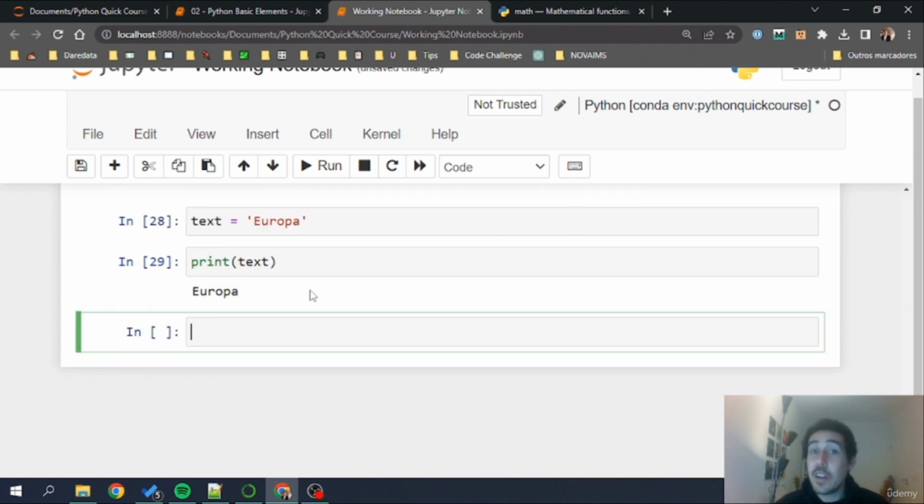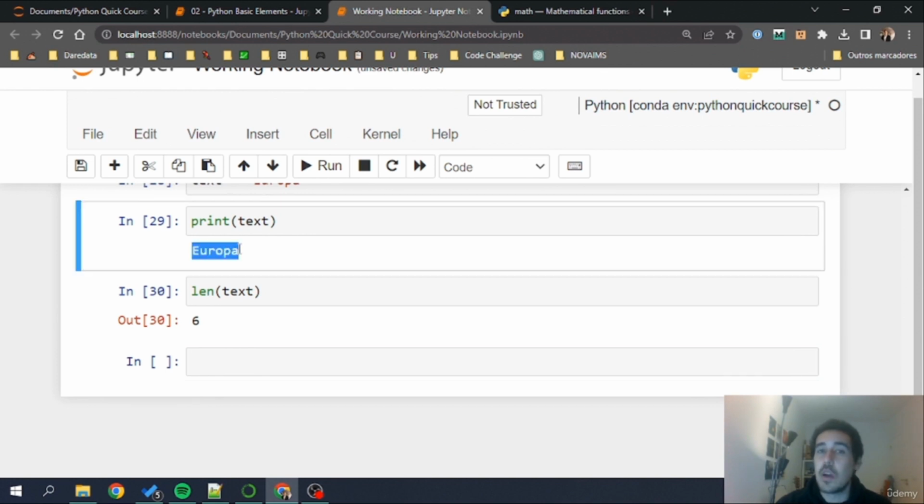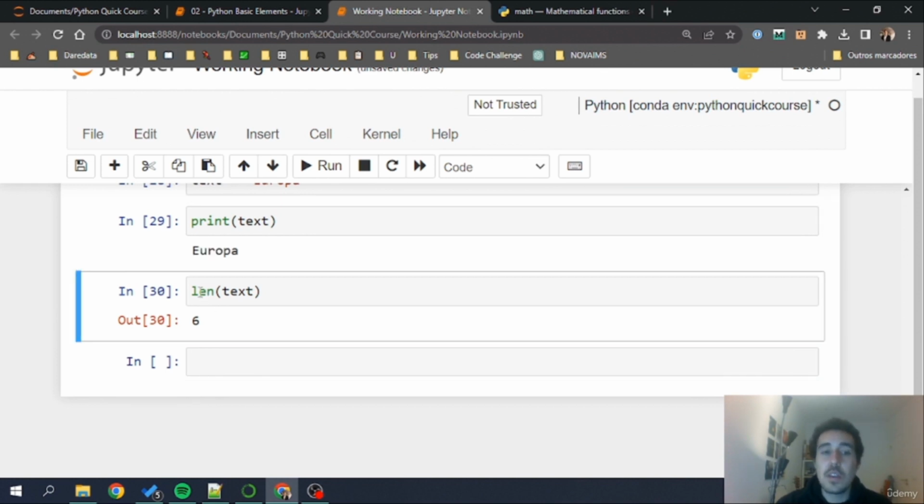Now, before we go, there are certain functions that we can call on strings that we can't call on numbers. And there are two types of things that I want you to distinguish here. First, more general functions. For example, len. These are functions that we call like the print, type and so on. They are called functions. And I can call len and pass my text inside, and I'll get the number of characters that this string has. So in this case, the text right now contains 6 characters. The len returns 6 in the number.